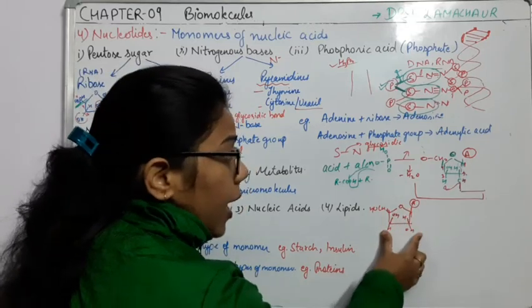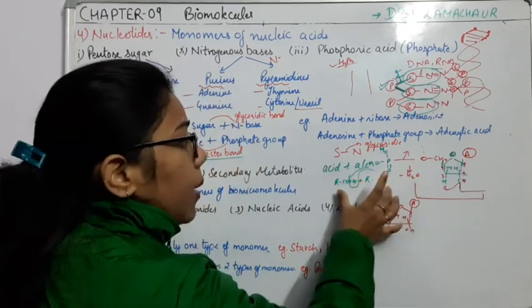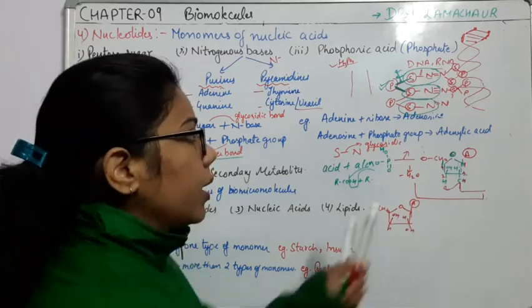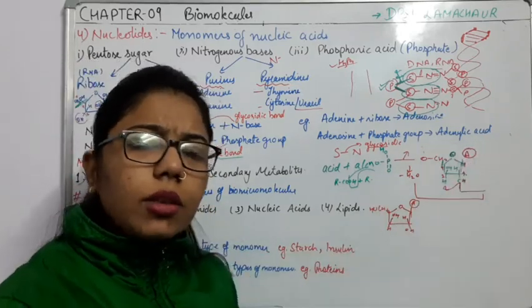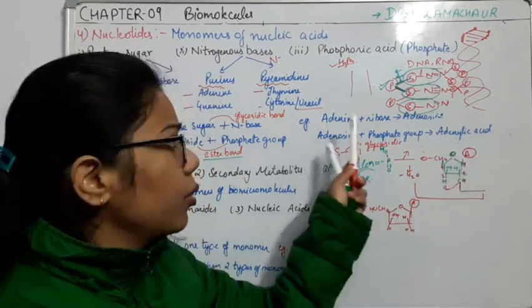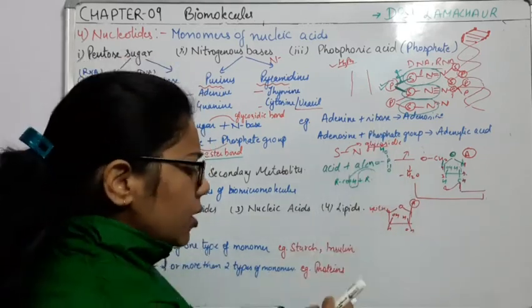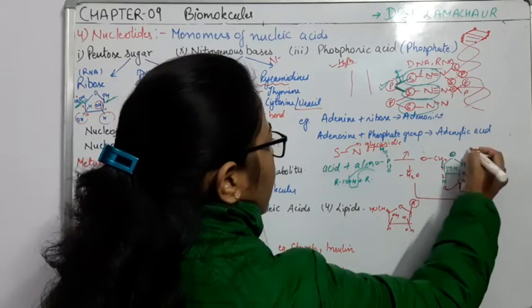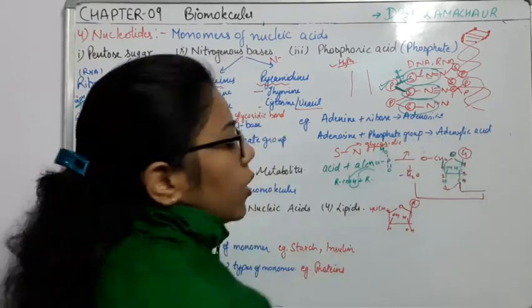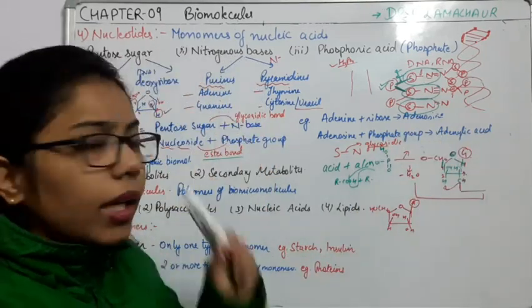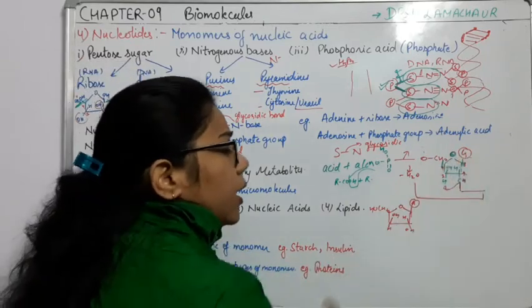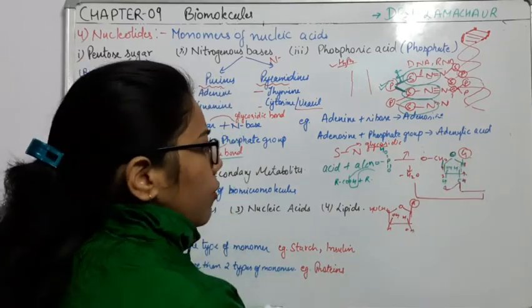Adenine, it will form adenosine, and when it combines with phosphoric acid, it will form adenylic acid. Likewise, you can make different types of nucleoside as well as nucleotide. For example, now you just remove this adenine and just join the guanine. When you add this guanine here, what will it form?